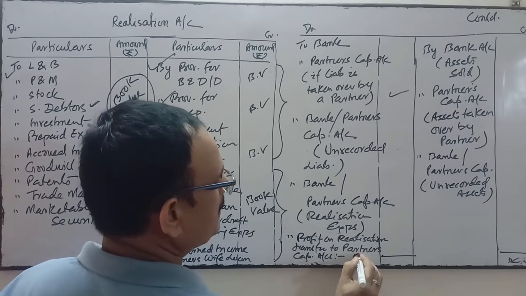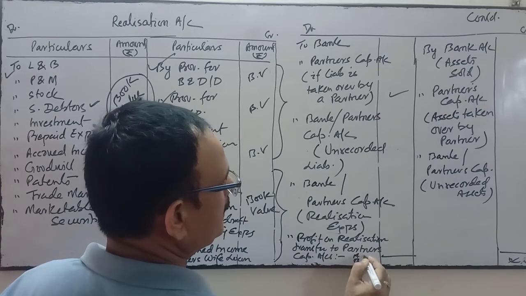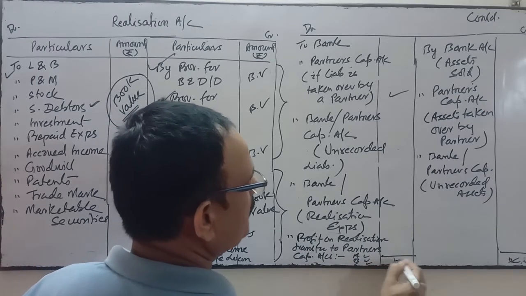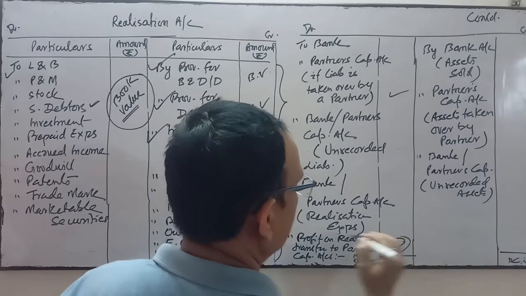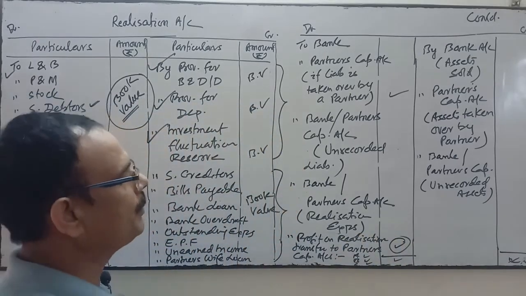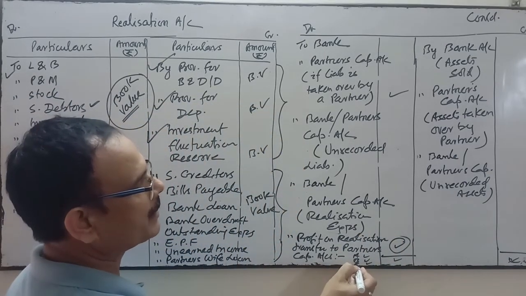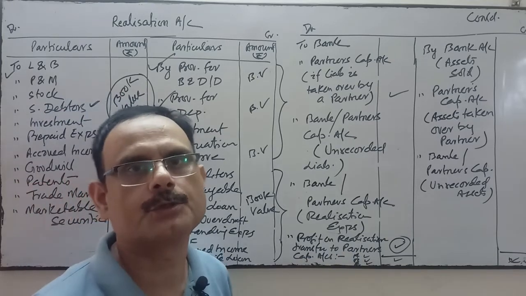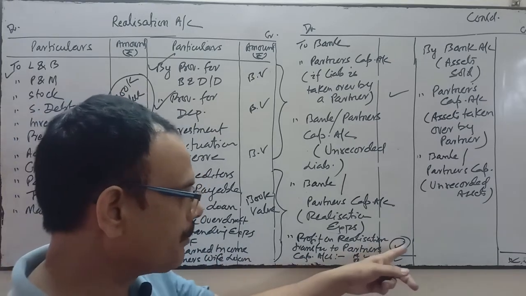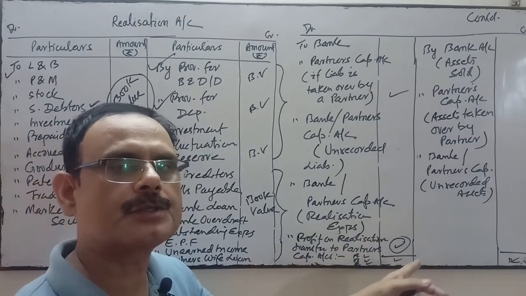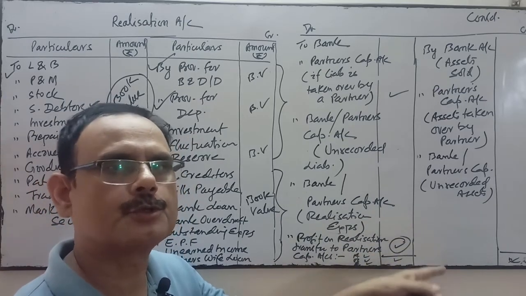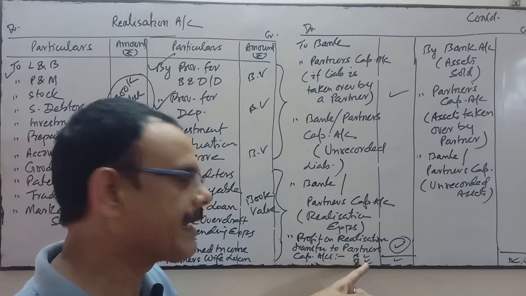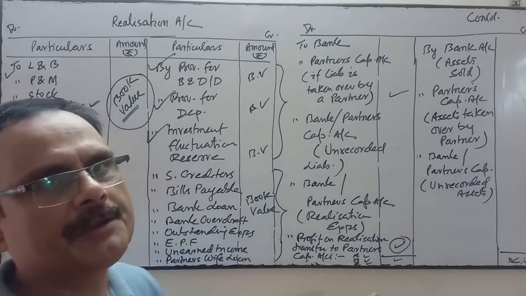Suppose three partners are there, A, B and C. This amount of profit will be distributed between the three partners. Profit sharing ratio is 3:2:1. And if the profit is 60,000, it will be distributed 3:2:1, 30,000, 20,000 and 10,000 respectively.